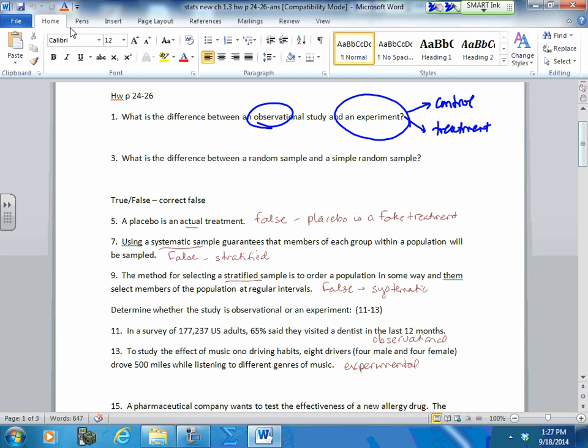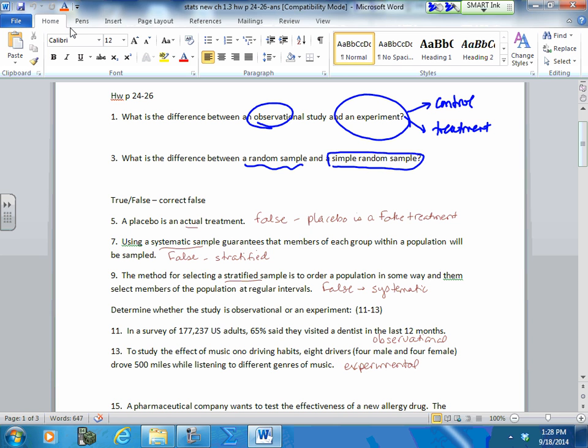The difference between a random sample and a simple random sample: in a random sample, every person has the same chance of being selected. In a simple random sample, you get more than one sample. Every sample size will be the same, and every sample will have the equal chance of being selected.